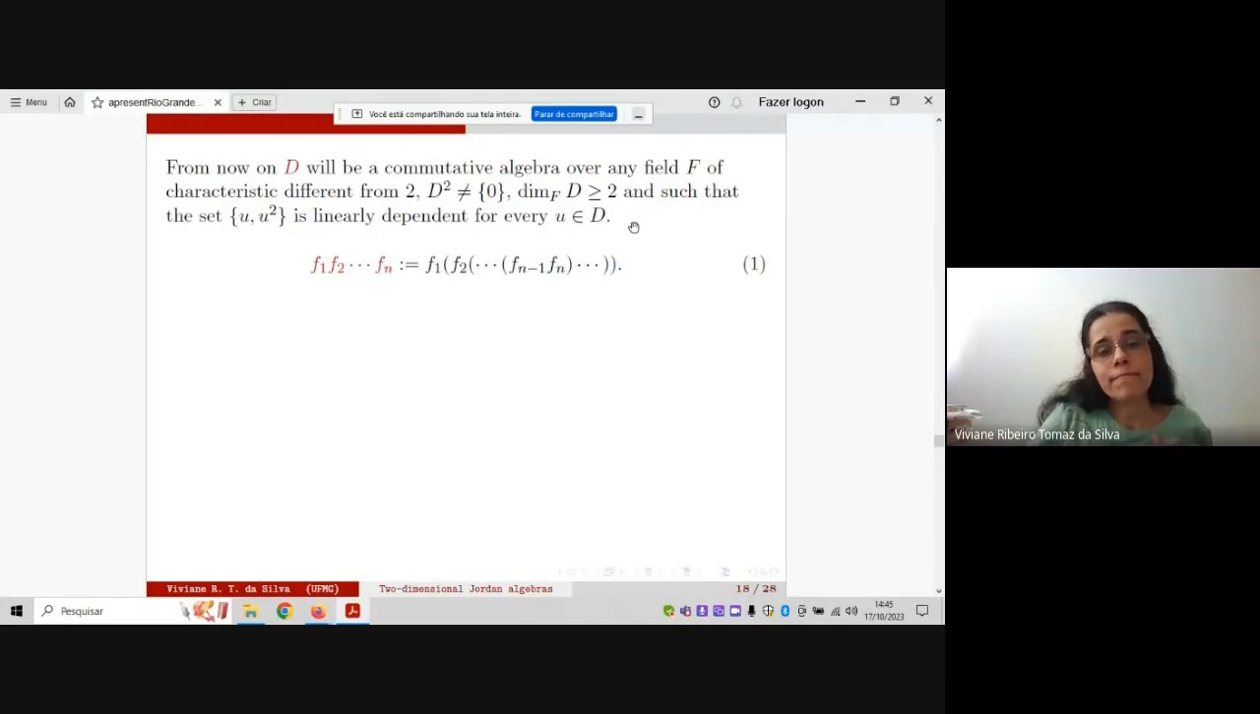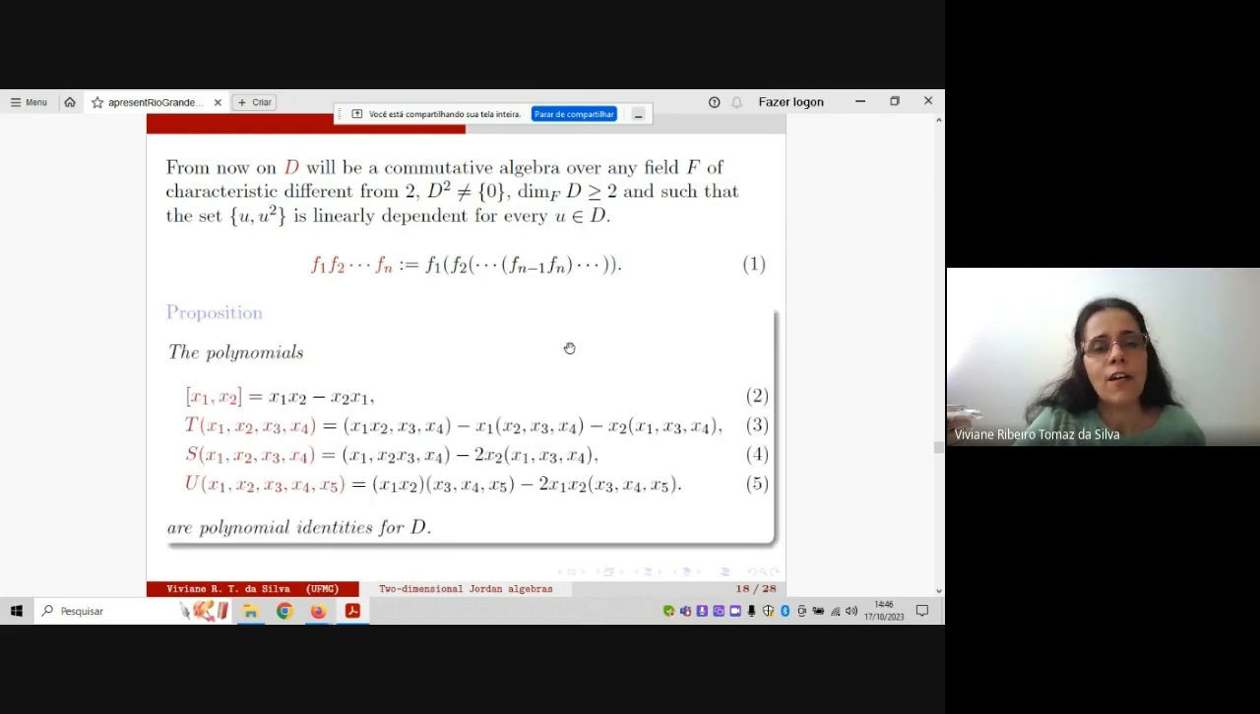Then, in order to do this, I will introduce this convention here. Every time that I write this product without parentheses, this means that we have parentheses in this way. We put the parentheses from right to left. We put the first, the second, and so on, always from right to left. This is the convention that we will adopt here. The first result is that all of these polynomials are polynomial identities for D.